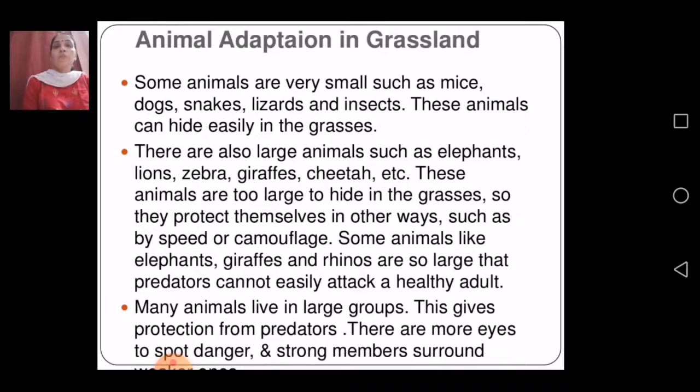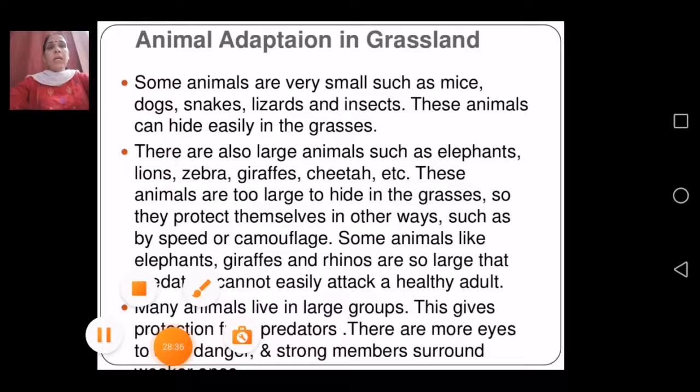They have some strong members who keep an eye out to find out if there is some danger, and how they can be spotted or protected from it. So we find different animals in grassland, and they have different types of adaptation to survive in those grasslands.